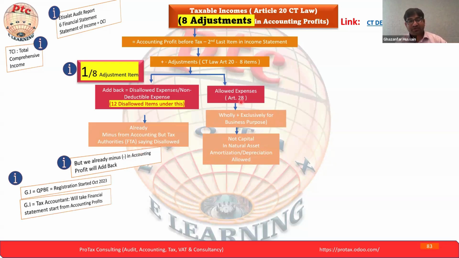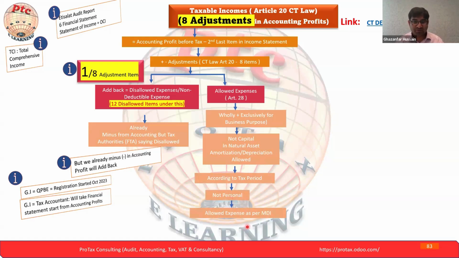Now, the allowed expenses. As per Article 28, there is a list of allowed expenses. We have to see which are the allowed expenses: those incurred wholly and exclusively for business purposes. Whether or not we deducted them in the accounting profit, we will see in detail and make the adjustment accordingly. The most important points: not capital in nature, asset amortization and depreciation allowed, according to the tax period, not personal, and allowed as per the ministerial decision.